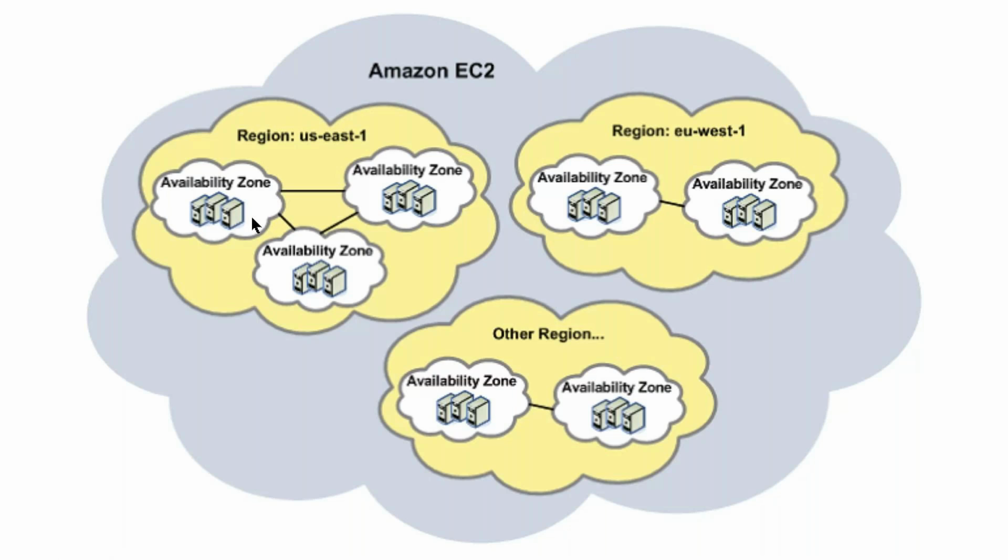Edge locations we'll see later. I'll show you practically. Edge locations we'll see later. Okay, so everyone understands, right? Region and availability zone. Clear, right, everyone?